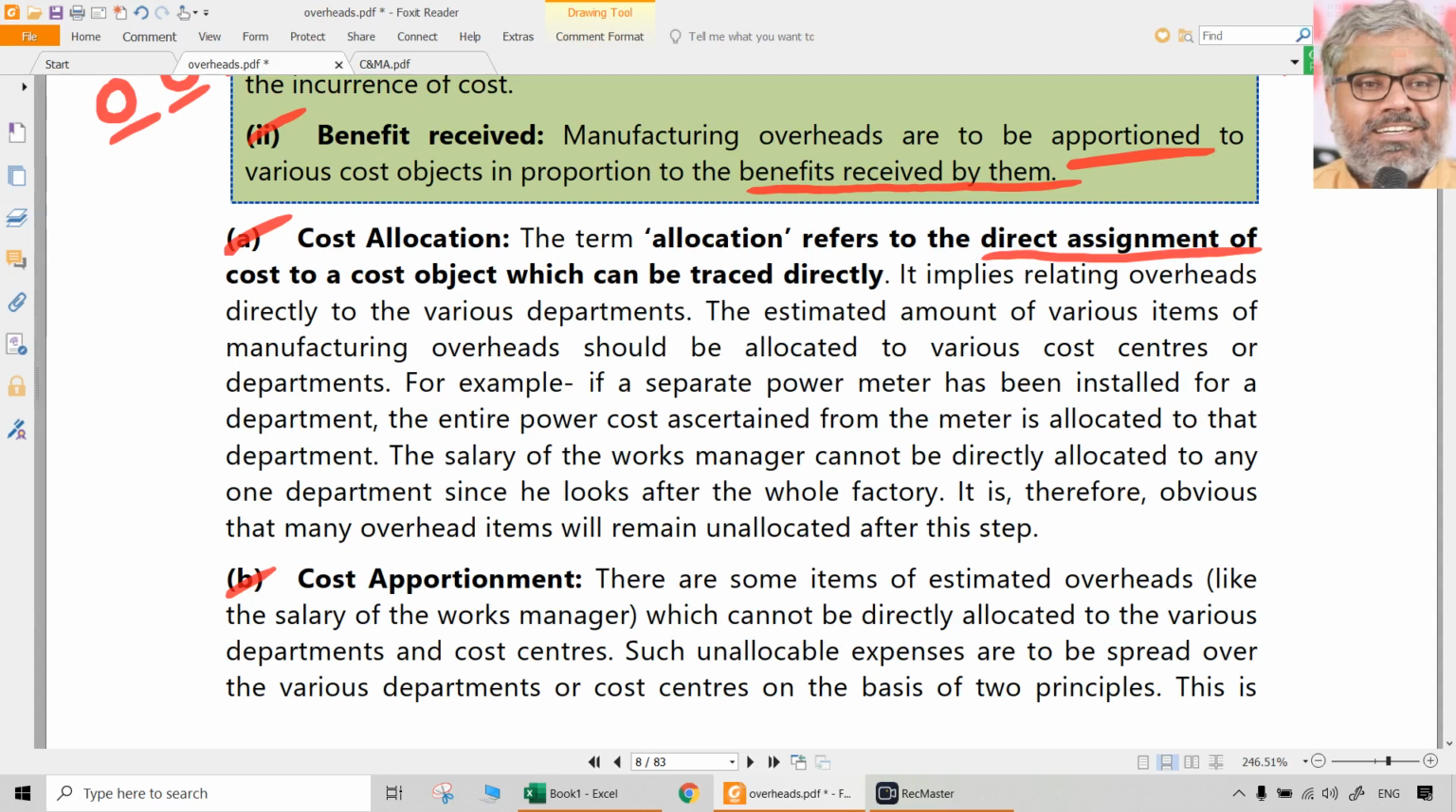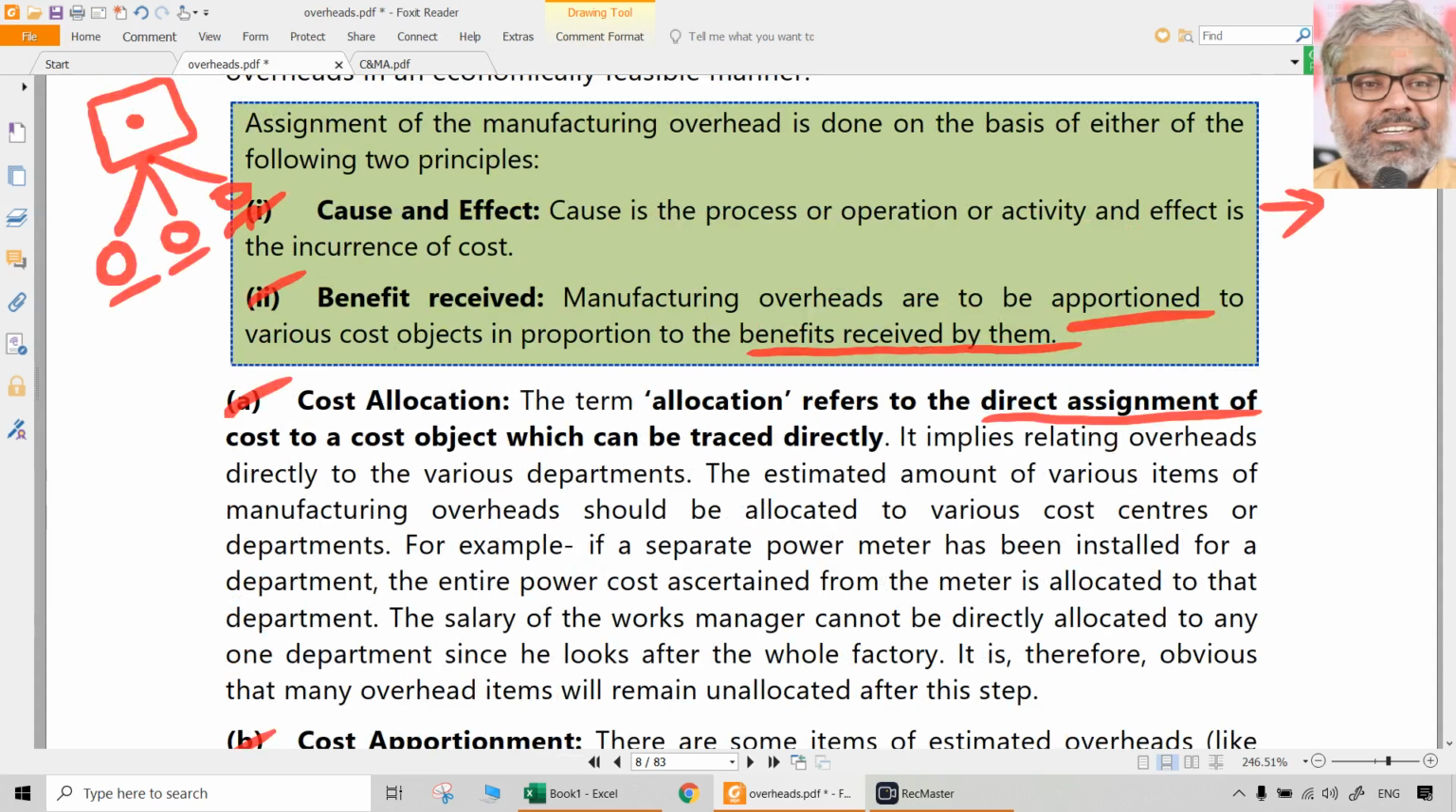Let us take another example. Let us say the same factory has 3 departments. Each of them has a separate watchman. So, do we have to apportion the salary of the watchman separately? Is there any requirement of apportionment? No need, because whatever the salary of the watchman of this department is, that is allocated to that department, and the same with the third department.